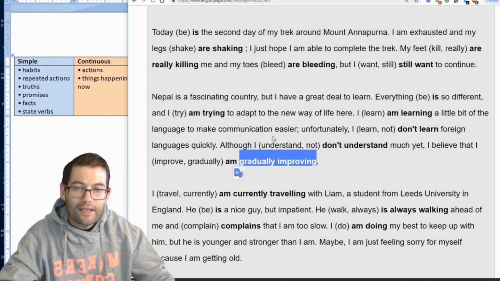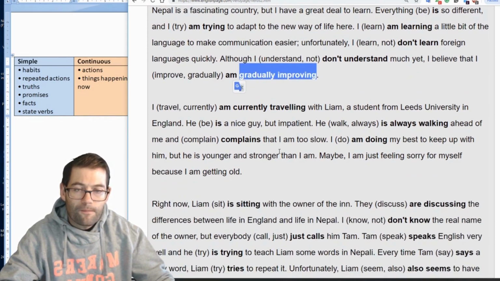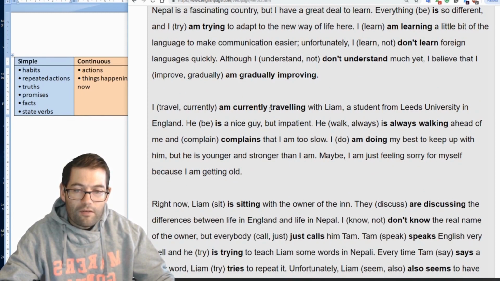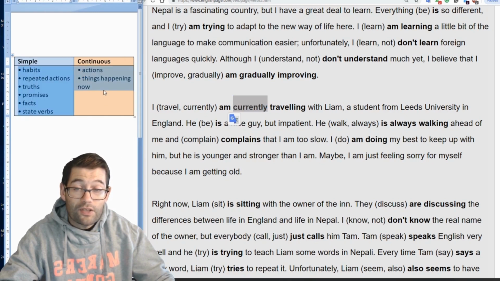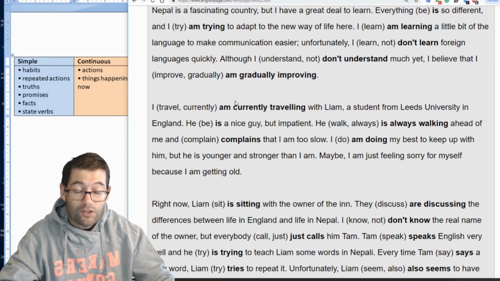So this activity needs the continuous tense. I am currently travelling. Currently means the same as now. So for things happening now, we need the continuous tense. So I'm currently travelling with Liam. Once again, we've got that simple tense to introduce an adjective and in this case a noun as well.